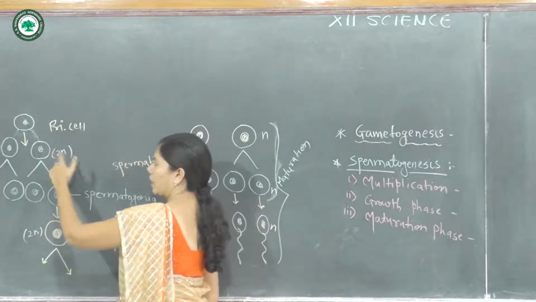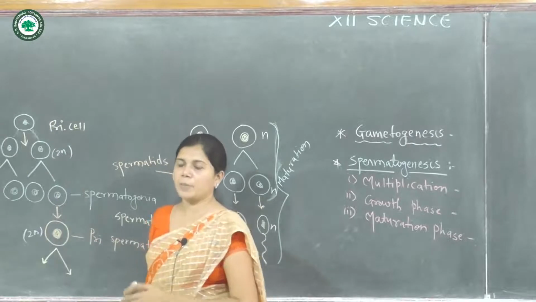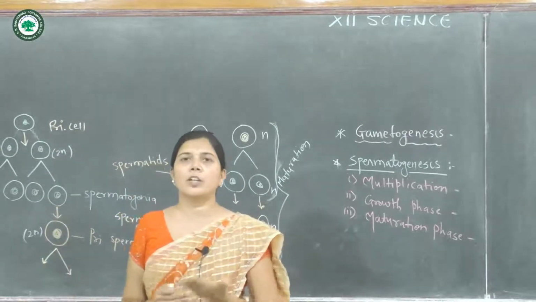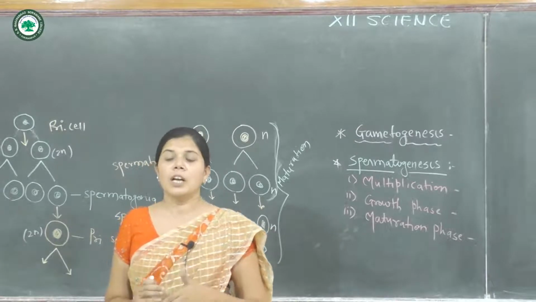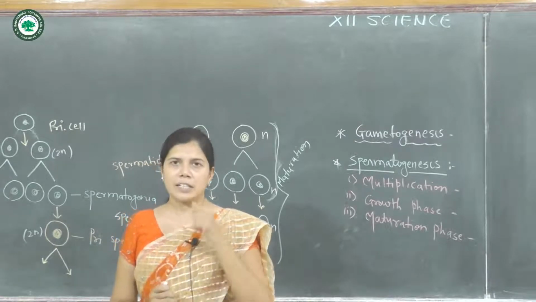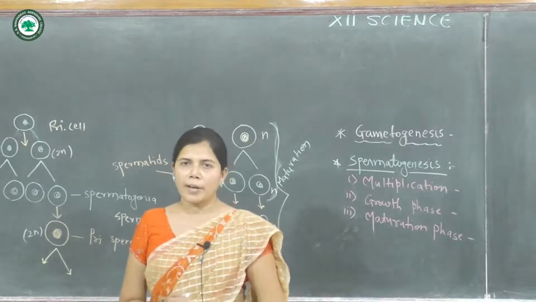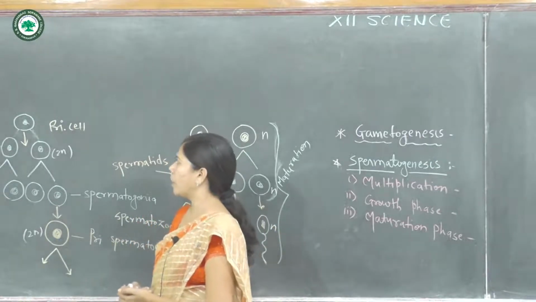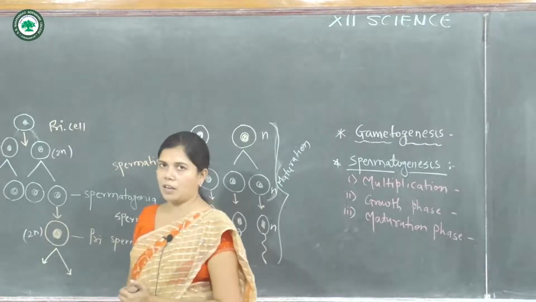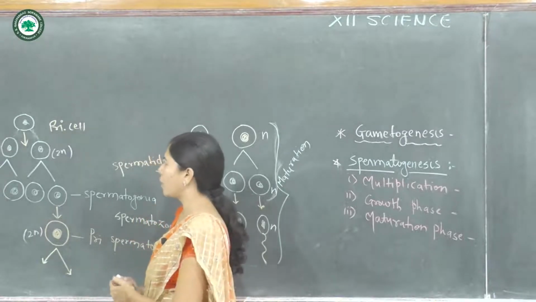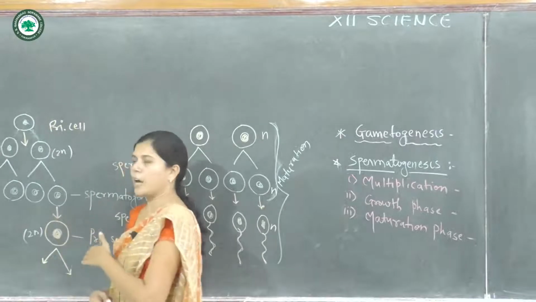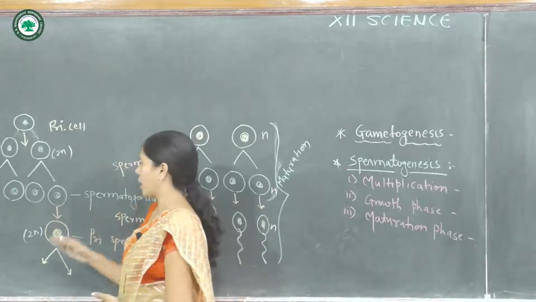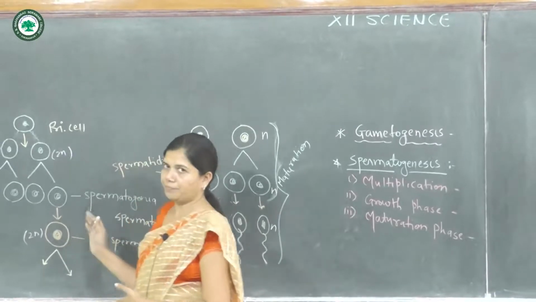The multiplication is carried out with repeated mitotic division, two in number. First, from the primary germinal cell or primordial cell, it forms two cells, and from the two cells, the second mitotic division takes place and forms the spermatogonia.